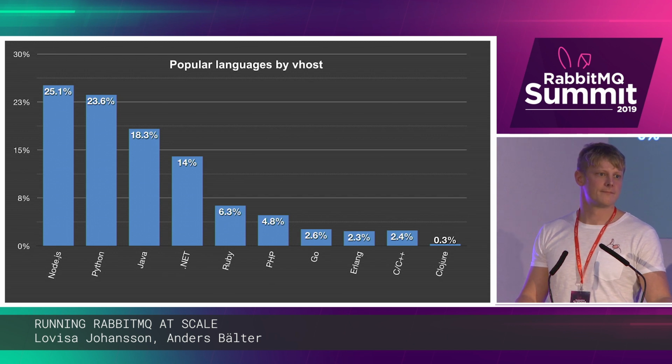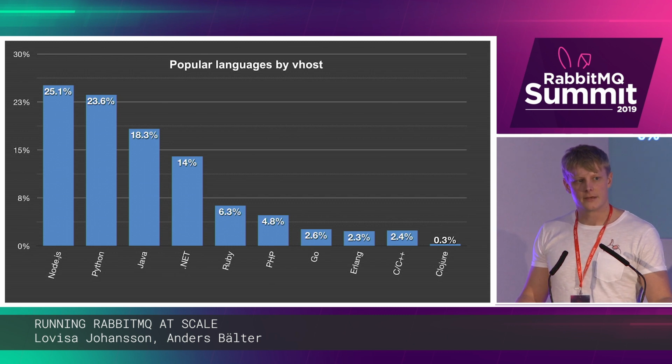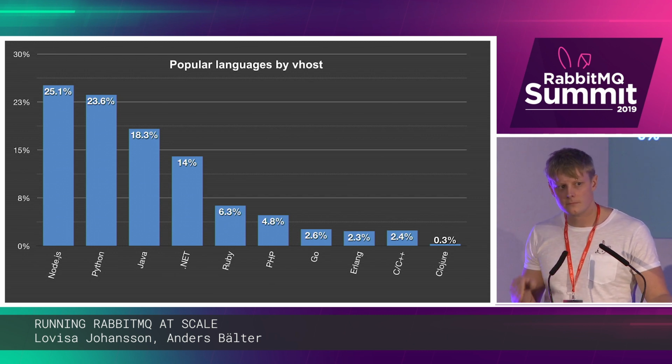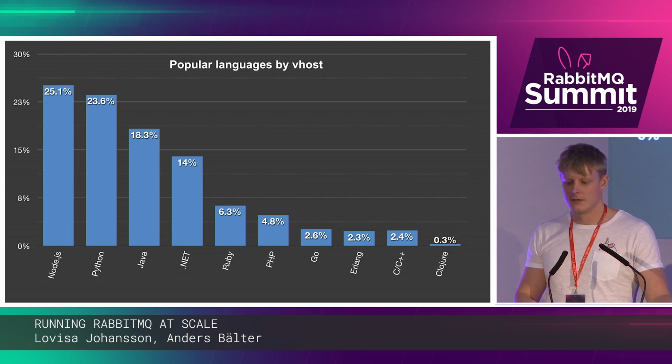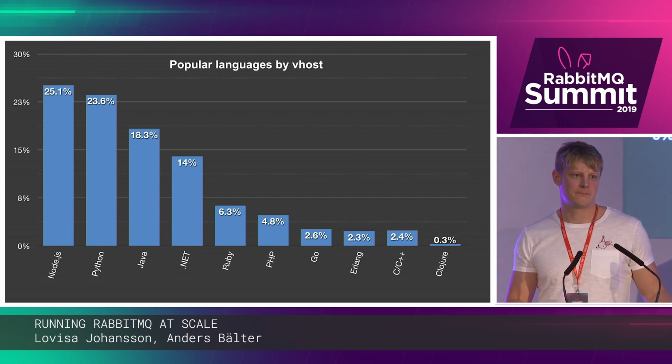I have two questions, actually. Are the Rabbit servers that you're running Dockerized or running on actual bare-bone instances in all of the cloud providers that you support? No Docker, it's bare-bone instances, yeah. Do you notice any performance bump? Have you tried actually to run it on Docker and then seen a performance penalty, and this is why you opted for the bare-bone? We actually haven't profiled on Docker, so no.